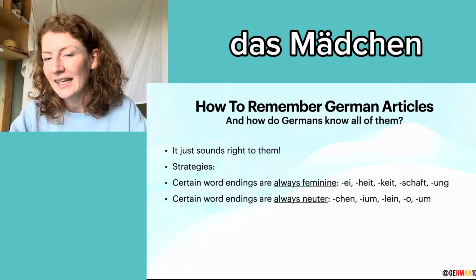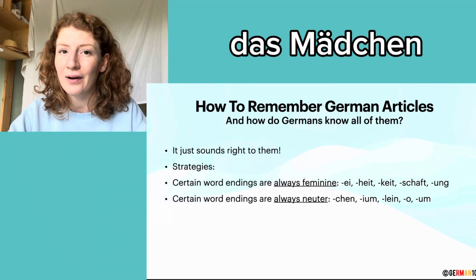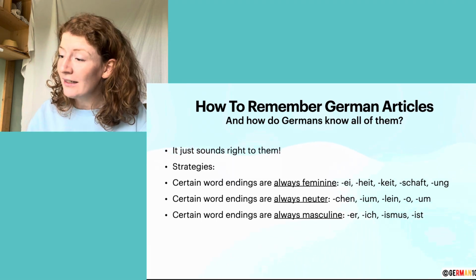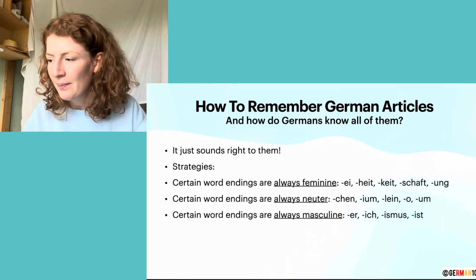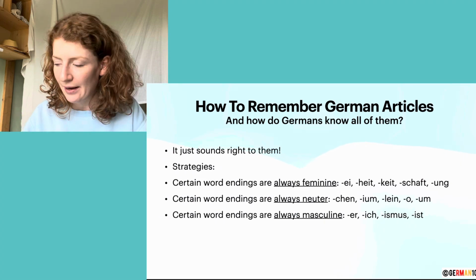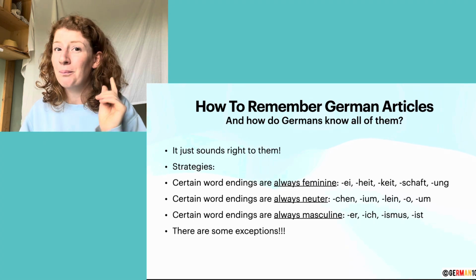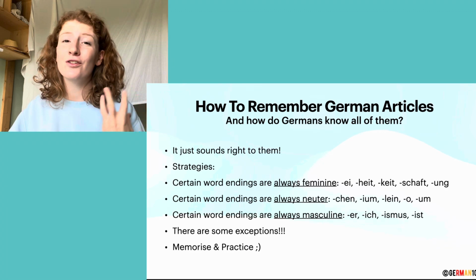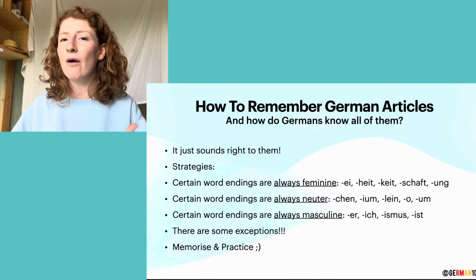That's why it's not die Mädchen, it's das Mädchen because of the ending. If the ending is chen, the noun always has to be neuter and therefore always has to have the article das. And then certain word endings are always masculine when the noun ends in ich, ismus, or ist. And therefore, if the noun ends like that, then it has the article der. But there are always exceptions, so beware those exceptions. They can be quite mean sometimes. And just memorize and practice and get familiar with the articles and how it feels.